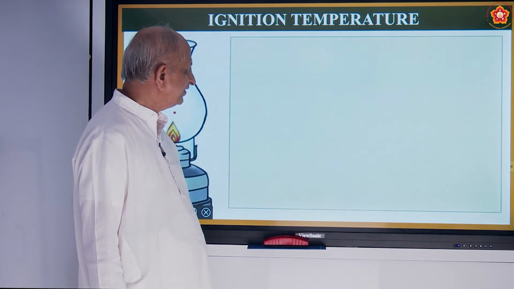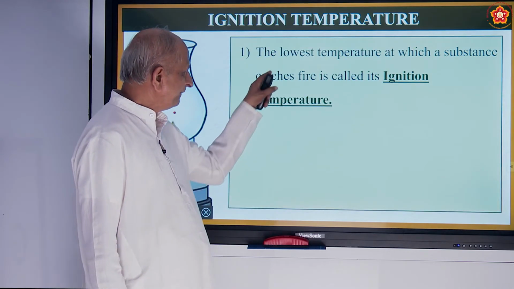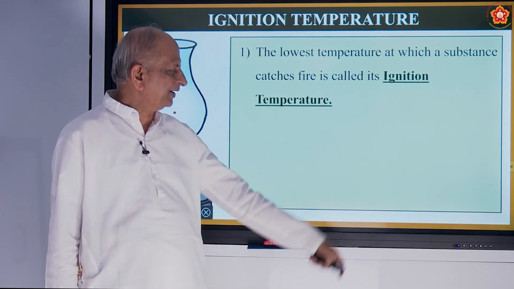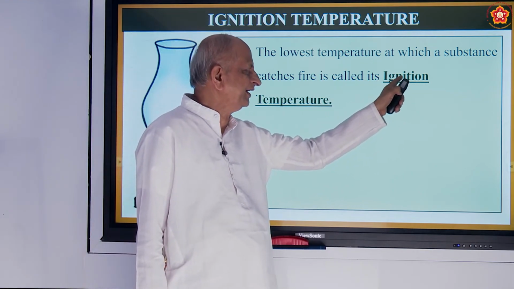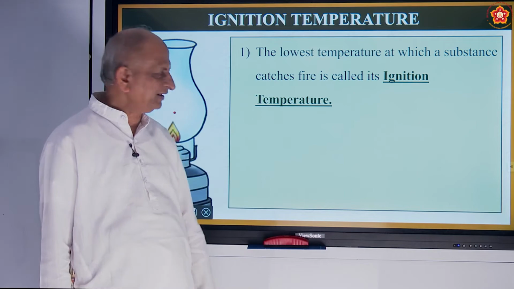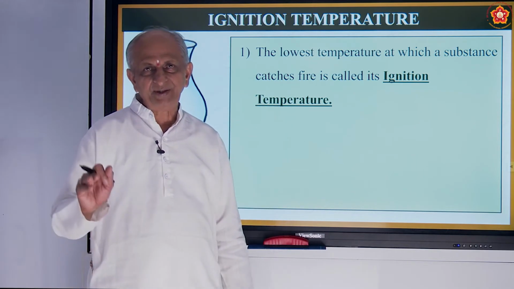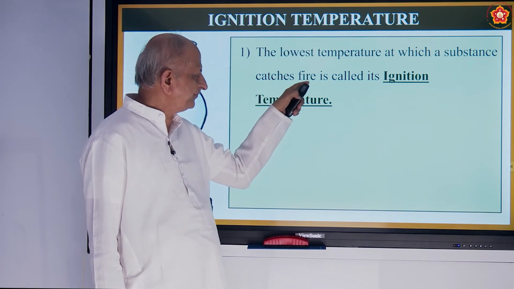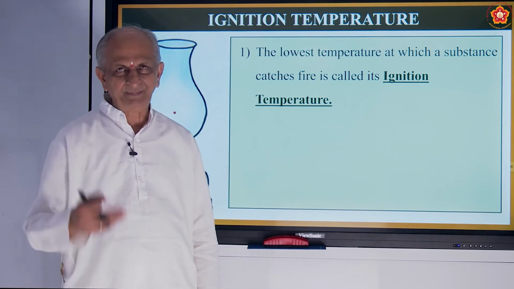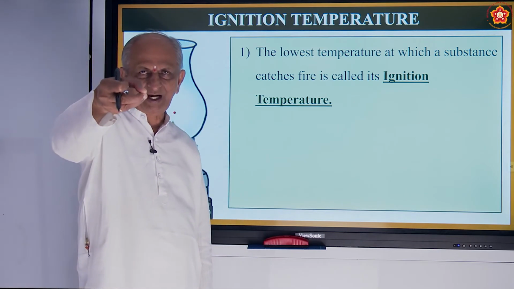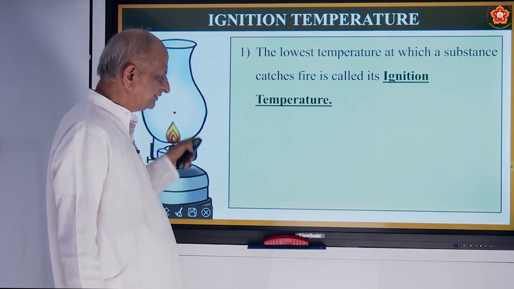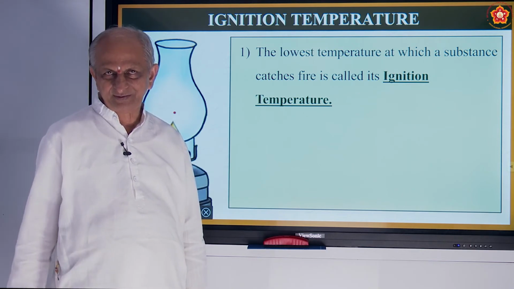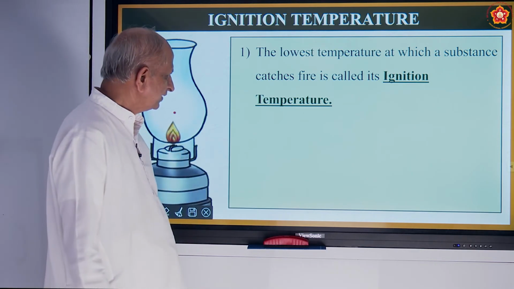That is what is called ignition temperature. The lowest temperature at which a substance catches fire is called ignition temperature. Note the word ignition, I-G-N-I-T-I-O-N, ignition temperature. So it is a temperature. What type of temperature? It is when a substance catches fire. Just now I gave examples, you understood I think. If you want to light a candle or light a lamp like this, it will take some time, a little time it takes. Or light a jyoti, that temperature.